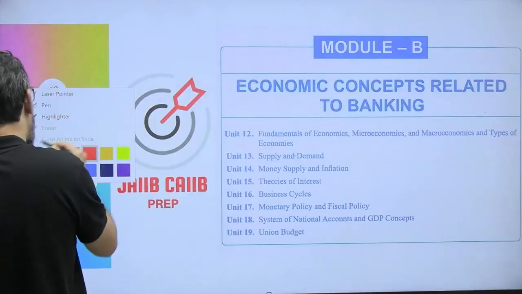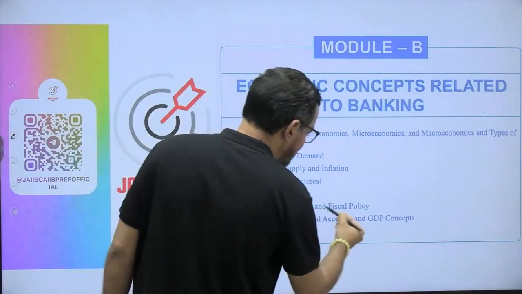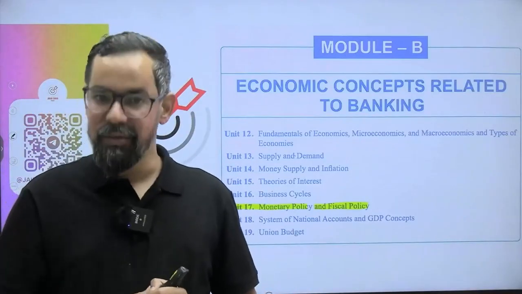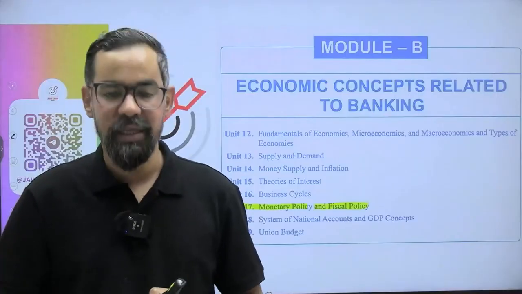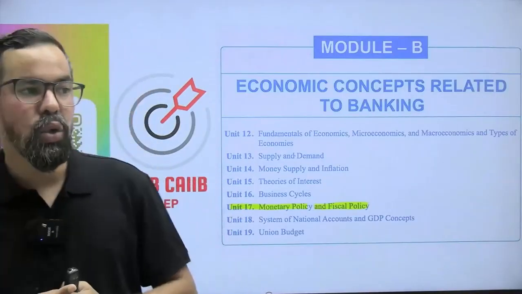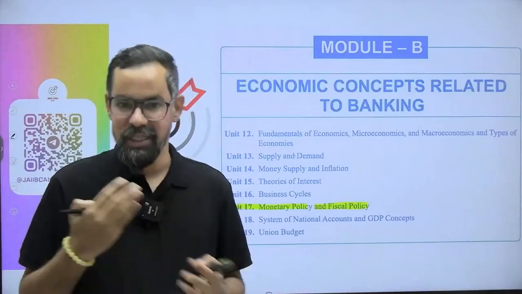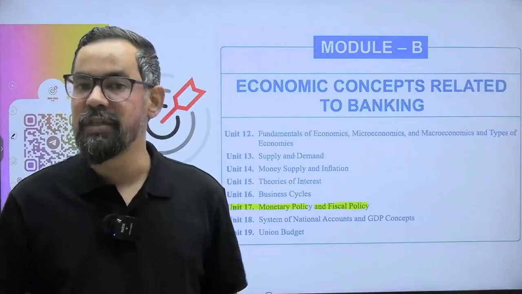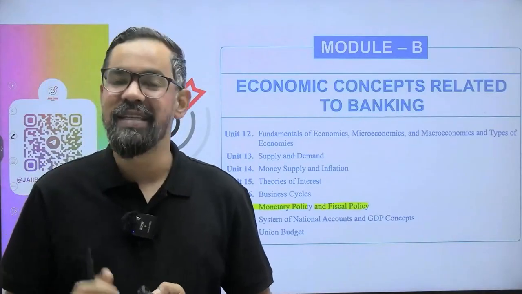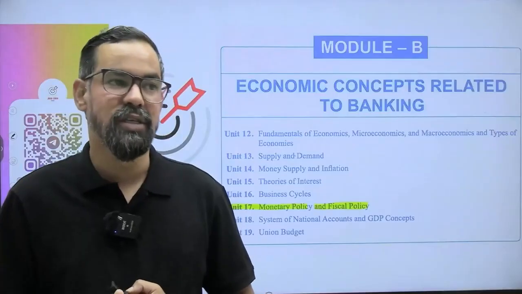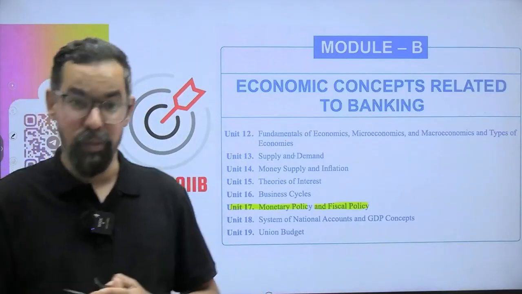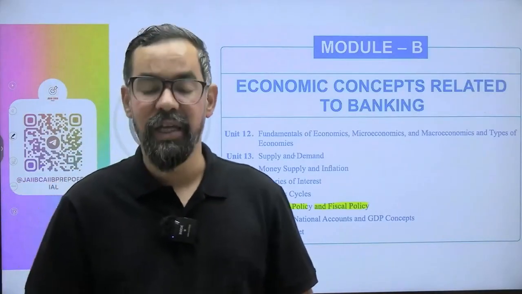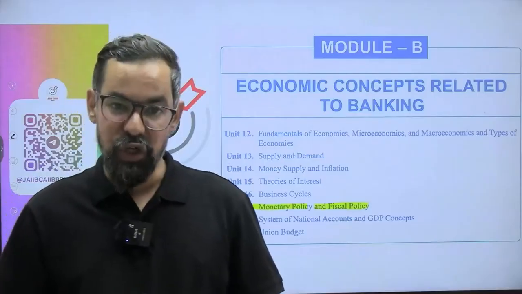Unit 17 is all about monetary policy and fiscal policy. It is one of the easiest topics from this module, because monetary policy and fiscal policy, which is also commonly known as the budget, are things we are all familiar with, and many times we go through updates related to them. Monetary policy is decided by the RBI itself, and it is done by the central bank, and fiscal policy generally comes under the purview of the Government of India, performed by the Ministry of Finance, right?